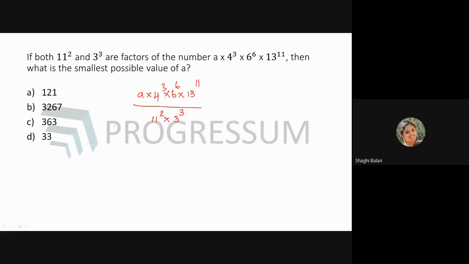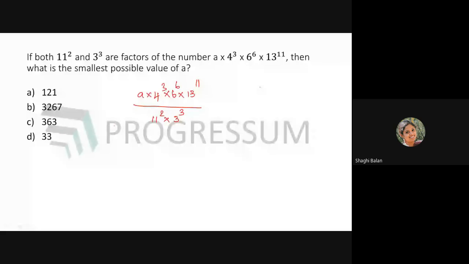Now see whether any of these terms can be expressed as 11 square. No, it is not possible. Can you represent any of the numerator values as 3 power 3? I think there is.